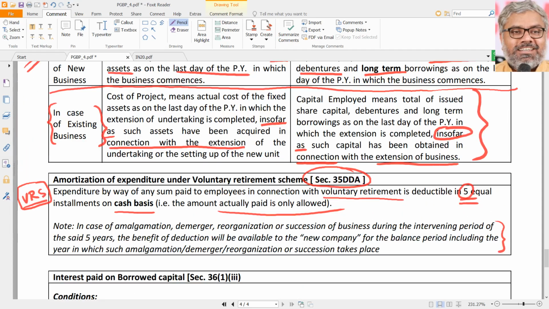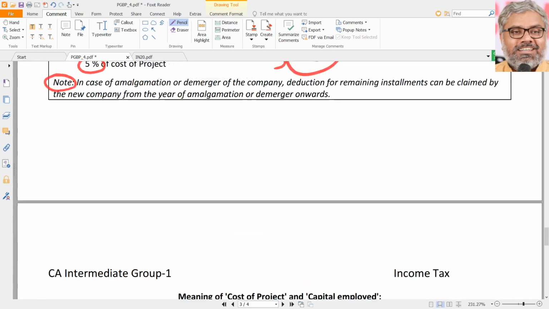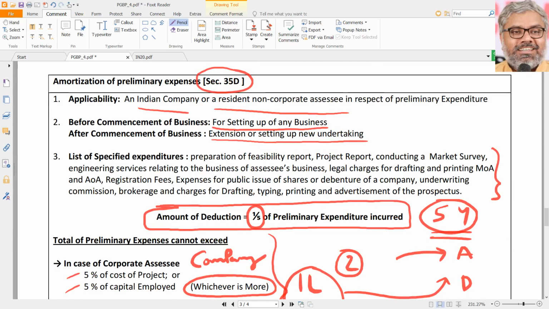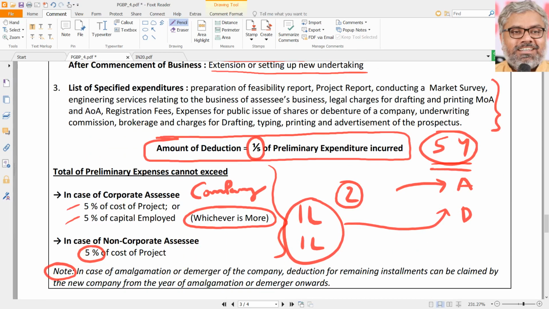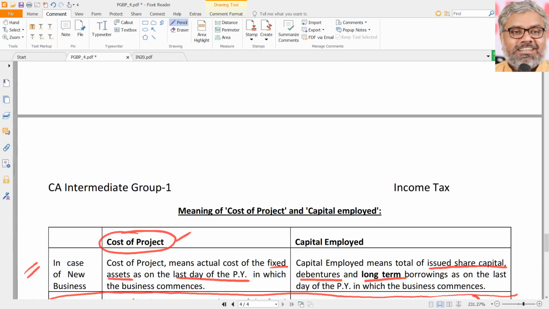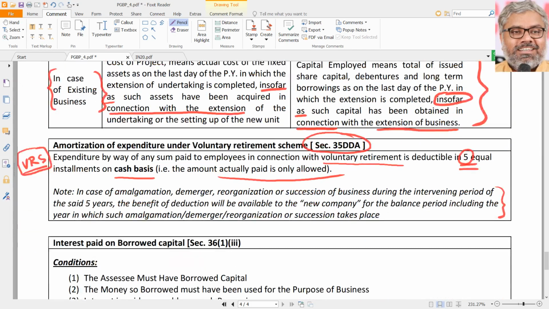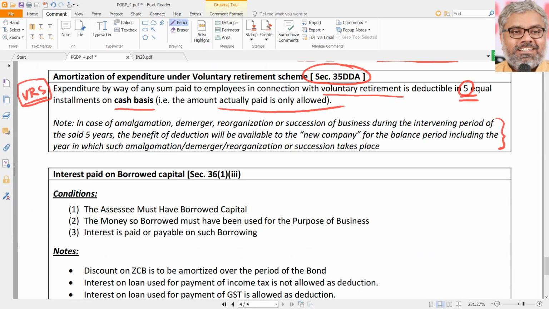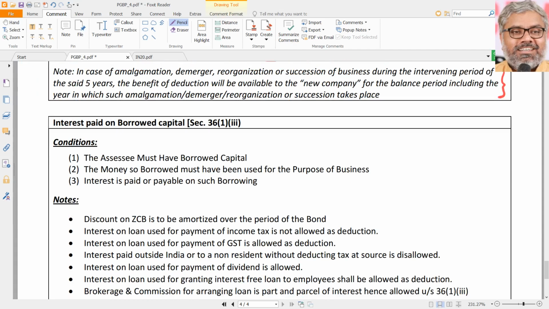The same logic applies to 35D also, because the deduction is not in 1 year but in 5 installments, over 5 years. If something else happens somewhere in these 5 years, like business reorganization, the successor should not be punished. To be fair, the successor can continue to claim the deduction under both section 35D and 35DDA.